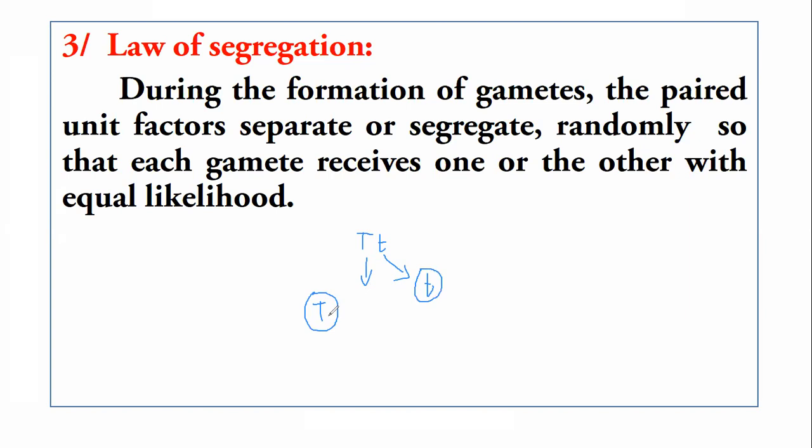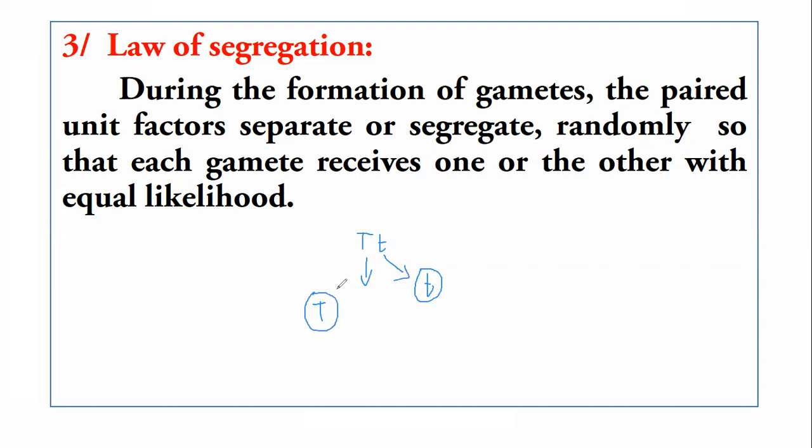One gamete will form with the tall allele, while the other gamete receives the dwarf allele. So the law of segregation states that during the formation of gametes, the paired unit factors or gene pairs separate from each other so that gametes receive one or the other factor with equal likelihood.